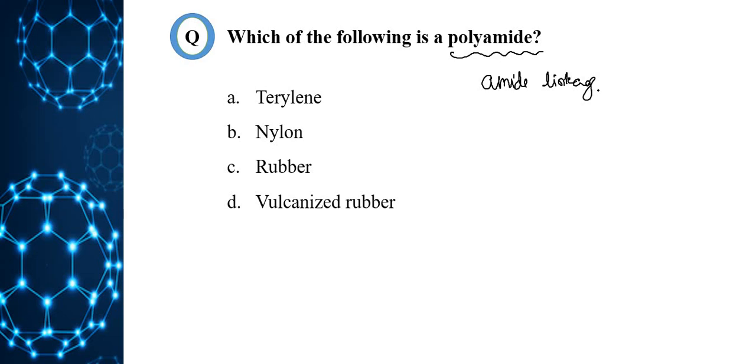For example, nylon 6,6. Nylon 6,6 is made from adipic acid and hexamethylene diamine.